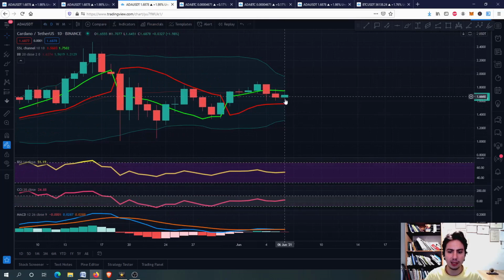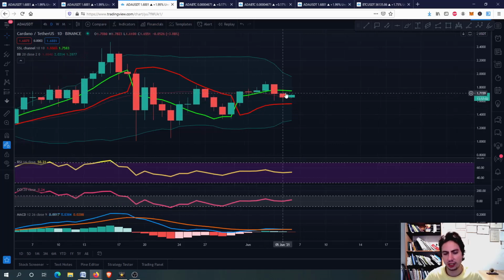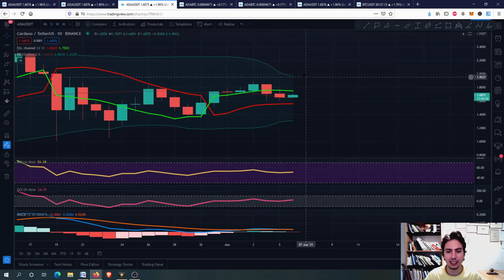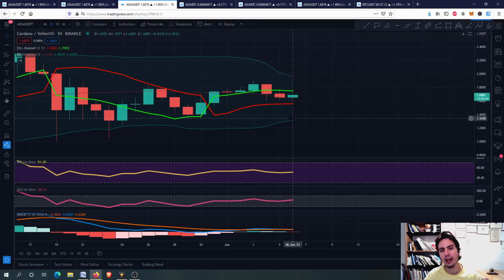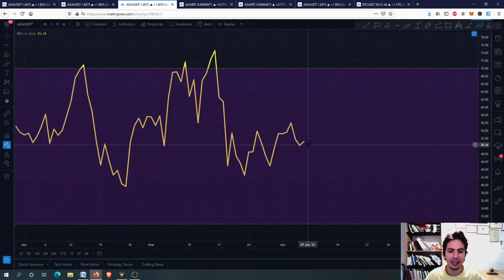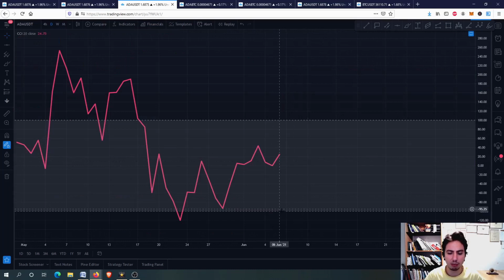Here we are in the middle of the Bollinger Bands. We are having the SL channel, the green line above the red line, so according to the daily frame we are having a buying opportunity. We are inside the Bollinger Bands in the middle. On the Bollinger Bands, guys, if we approach the top line we have a risk, if we approach the bottom line we are having a buying opportunity. Now we are in the middle, we don't have any clear signs yet. You can see the daily RSI is between 30 and 70 and the commodity channel index is between minus 100 and 100.